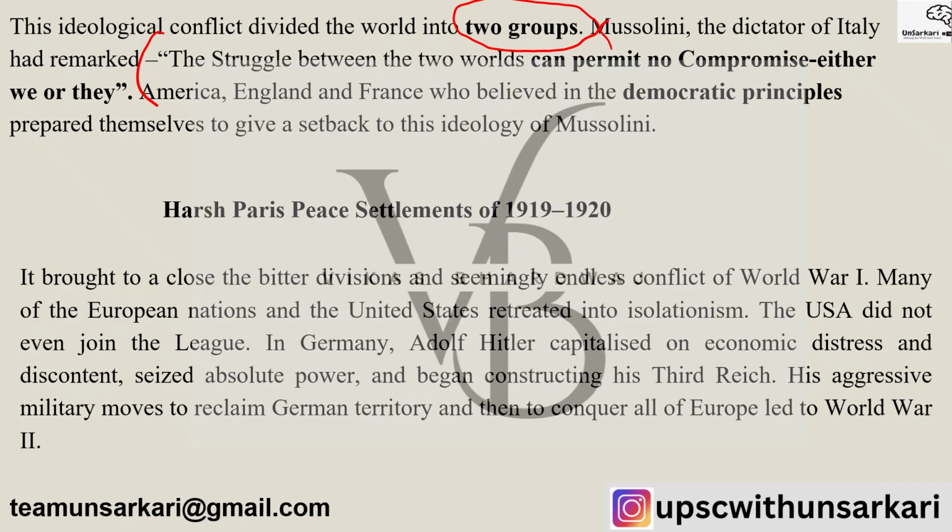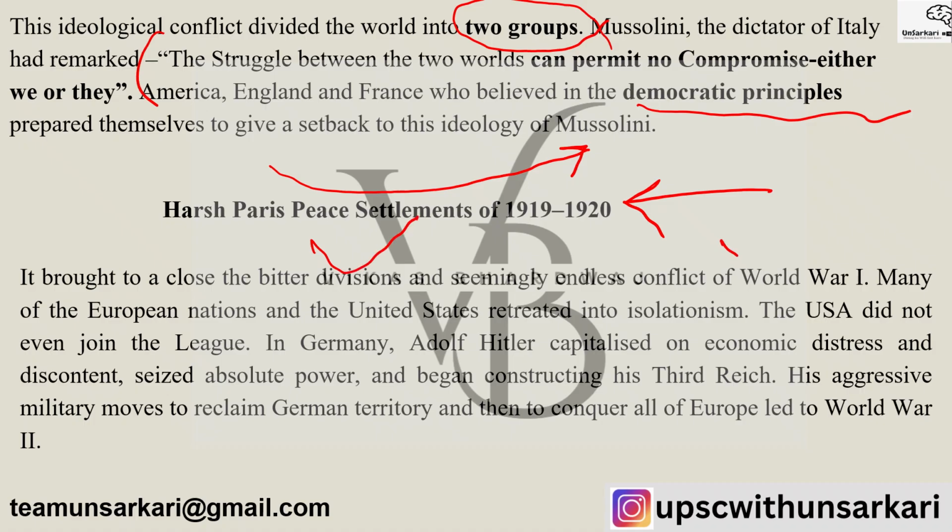America, England and France, who believed in democratic principles but with their selfish motives, prepared themselves to give a setback to this ideology of Mussolini. The harsh Paris settlement, which we have already discussed, will cause bitter divisions and endless conflict after the First World War, and European nations and the US will be retreating into isolationism.